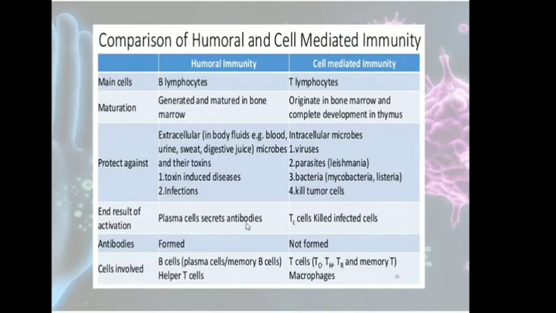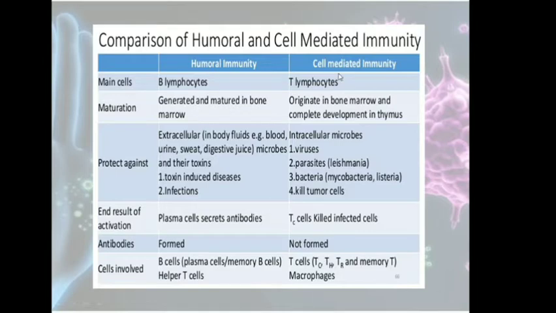Here plasma cells secrete antibodies, so antibodies are formed. In cell mediated immunity, T cells directly kill infected cells, and antibodies are not formed. The B lymphocytes are of two types: the plasma cells which form the antibodies, and the memory cells which basically remember the infection. And for humoral immunity, a T lymphocyte is also required, that is the helper T cells. The helper T cells are required for the plasma cells to produce antibodies.